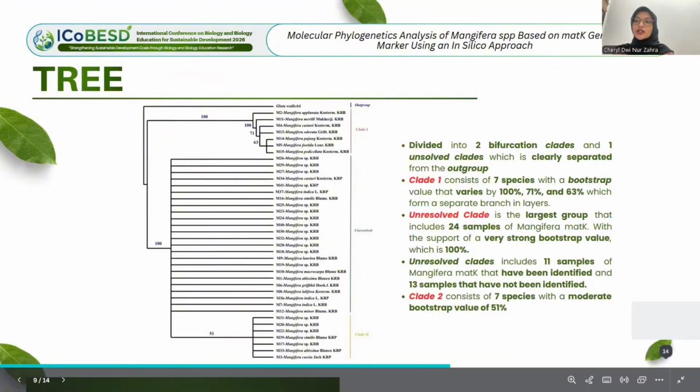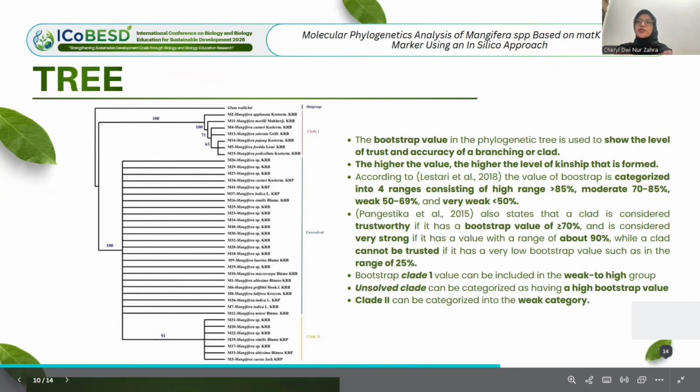Unresolved clades include 11 samples of Mangifera matK that have been identified and 10 samples that have not been identified. Clade 2 consists of 7 species with a moderate bootstrap value of 51%. The bootstrap value in a phylogenetic tree is used to show the level of trust and accuracy of branching on a clade. The higher the value, the higher the level of kinship that is formed.